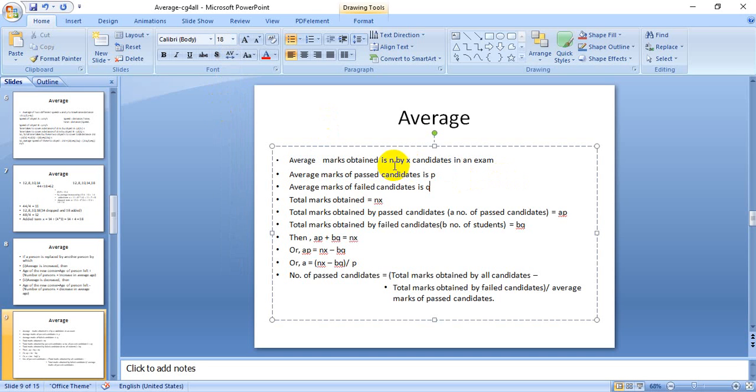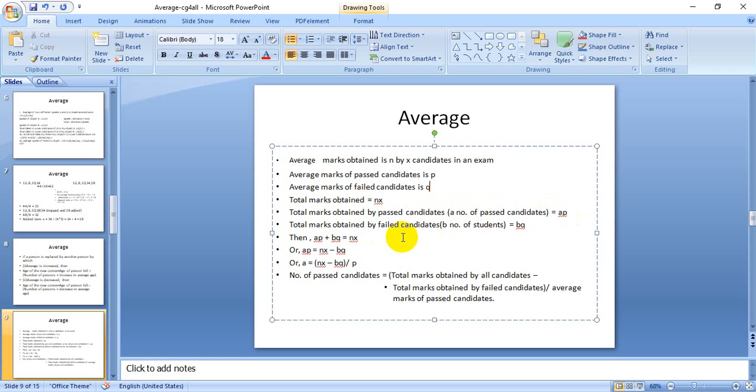The average marks obtained is N by X candidates in an exam. The average marks of passed candidates is P, and the average marks of failed candidates is Q. So the total marks obtained is equal to Nx. The total marks obtained by passed candidates is equal to A, the number of passed candidates, into P, that is AP. The total marks obtained by failed candidates is equal to B, the number of failed students, into Q, that is BQ.